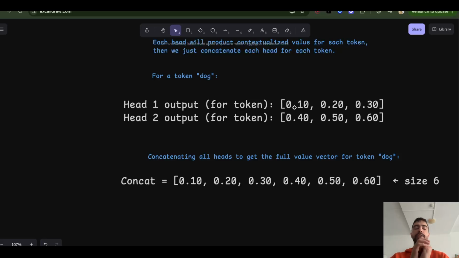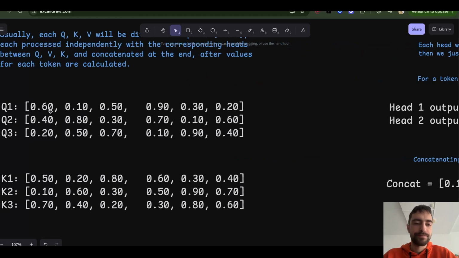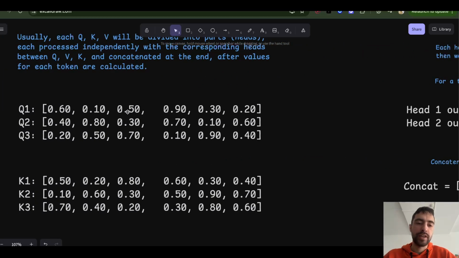The reason to divide into heads is, the logic is each head will learn something different. For example, this head will learn to focus on context around animals, or being red, or vehicles, or whatever. This head will learn to focus on a different kind of context. Even though features within the head also have their own focus, their focus might be intertwined and messy.